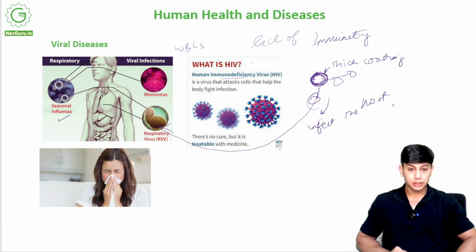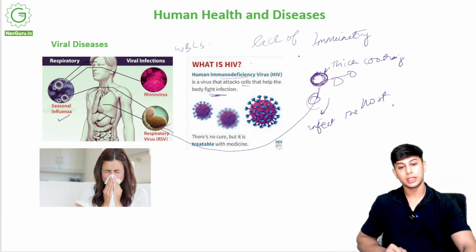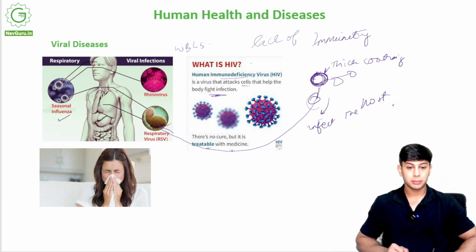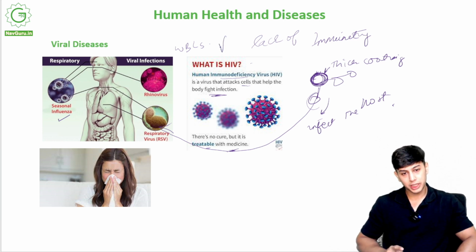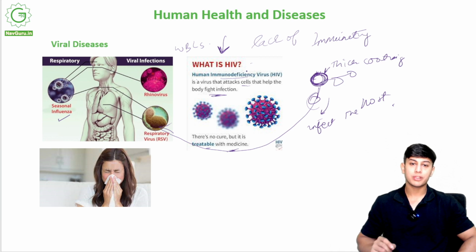Human immunodeficiency virus is a virus that attacks cells that help the body fight infection. There is no cure, but it is treatable with medicine. This virus will attack the cells that are making us immune. It will attack the white blood cells, and the amount of white blood cells in your body will decrease a lot.